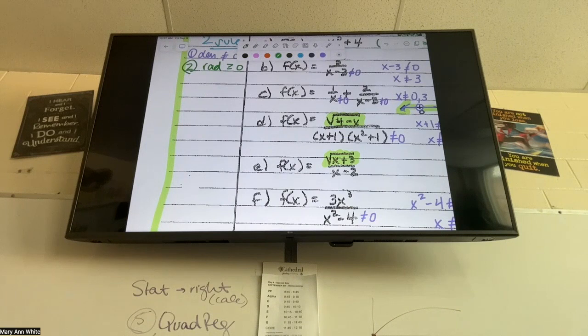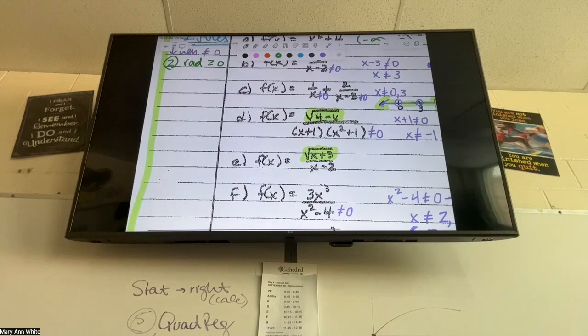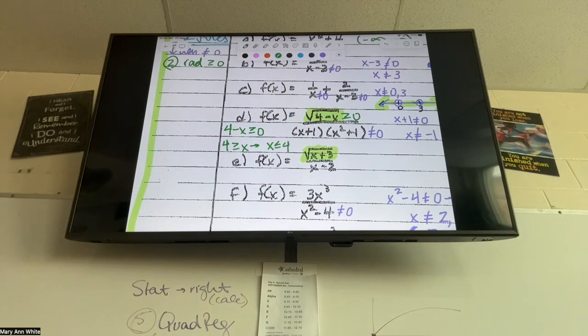You can ignore the actual radical, you just care about what's underneath the radical. So I'm going to take this first one, it says 4 minus x. I'm going to make that greater than or equal to 0. So 4 minus x is greater than or equal to 0. All right, let's solve that. I think the easiest way to do it is to just add x to the other side. So 4 is greater than or equal to x. If you're anything like me, that doesn't really mean anything to me. So instead, I'm going to just flip it. So the x is first. So I'll say x is less than or equal to 4. Okay.